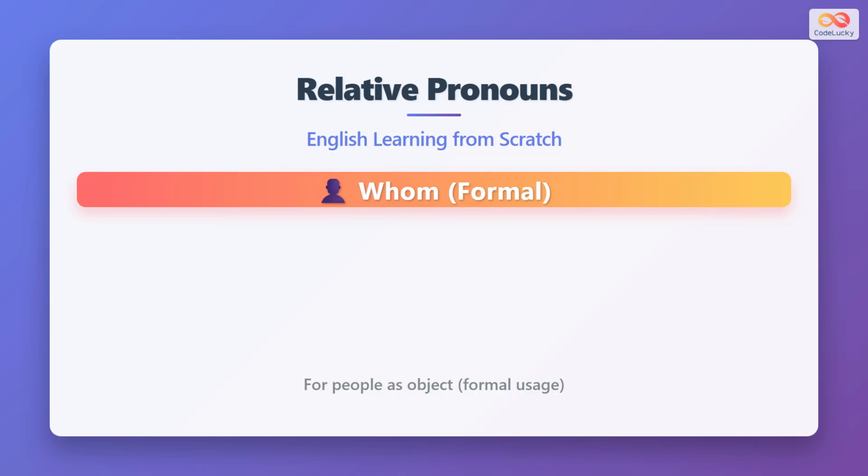Relative pronouns are words that connect clauses or phrases to nouns or pronouns. The word whom is a relative pronoun used for people in the object position. It is formal and refers to the person being acted upon in a sentence.